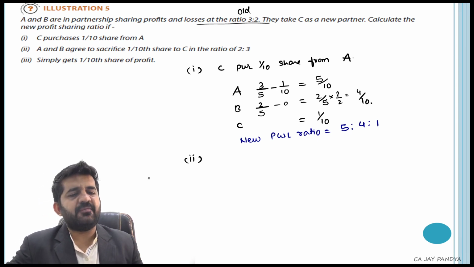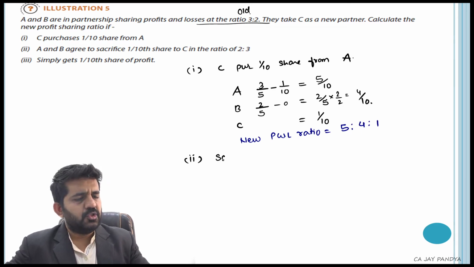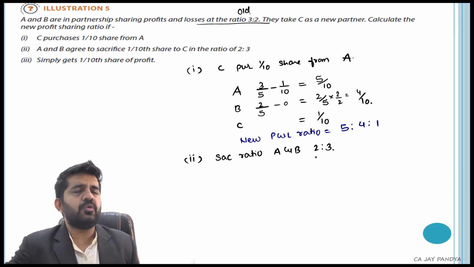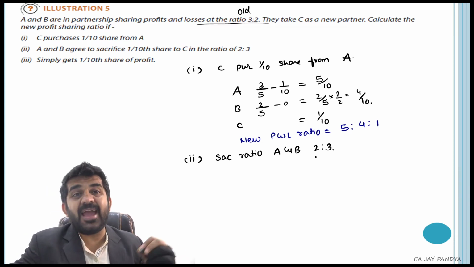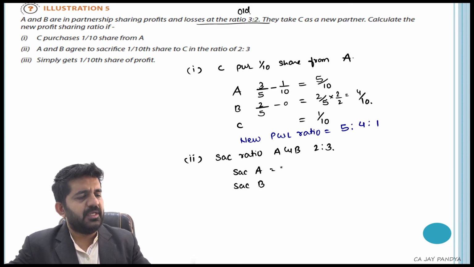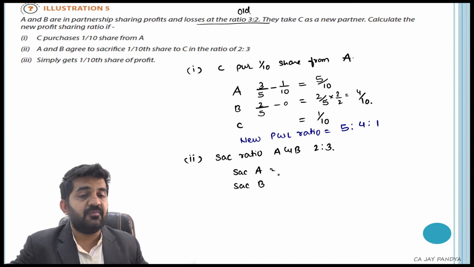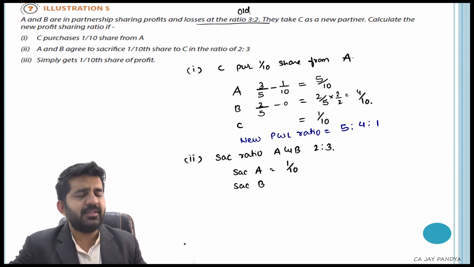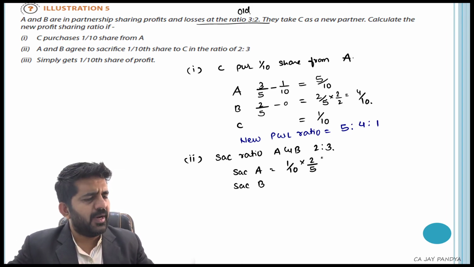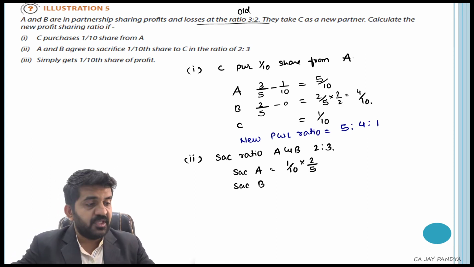A and B sacrifice 1/10 share to C in the ratio of 2:3. So the sacrifice ratio of A and B is 2:3. Let me find out what is actually sacrificed by A and by B. What was the share given to Mr. C? 1/10, but the full was not given by A. A is giving only 2/5 share of this 1/10.